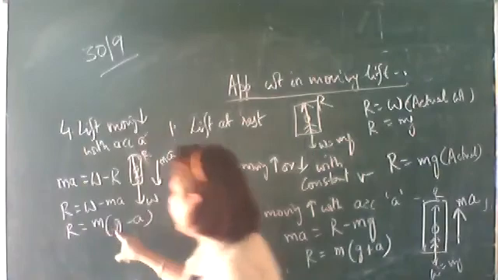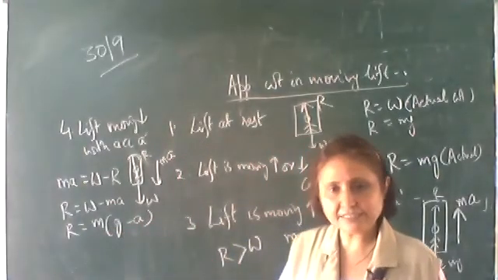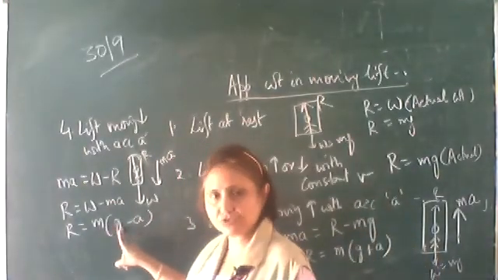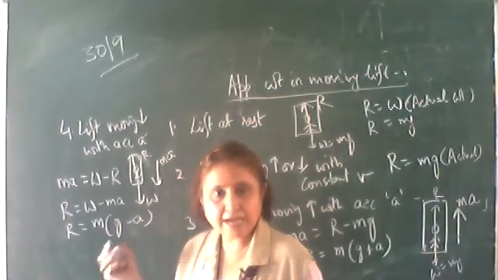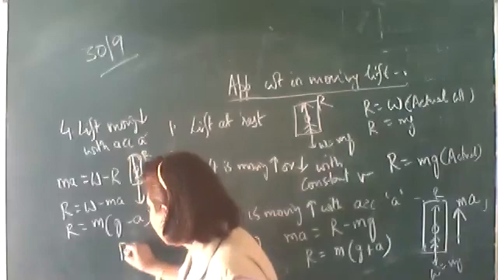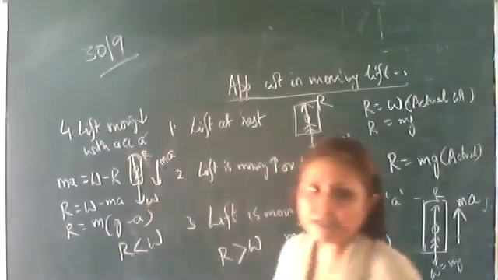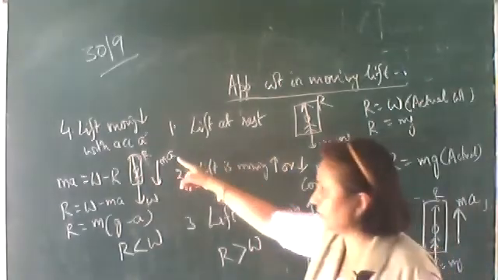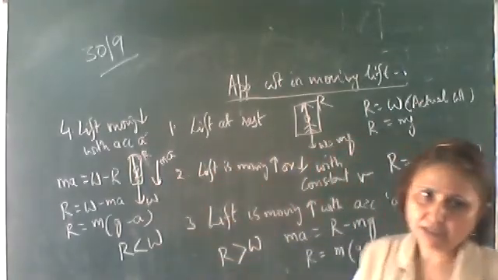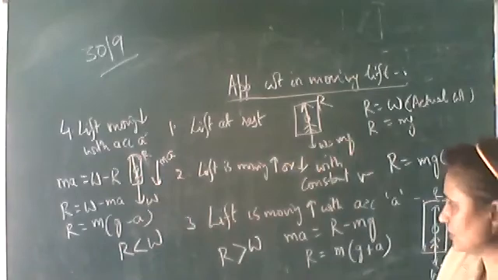So the apparent weight will be mg minus ma. Mg is his actual weight. Mg minus m into a. So his apparent weight is less than his actual weight, so the person feels lighter. When the lift is coming down with some acceleration, his apparent weight is less than the actual weight.